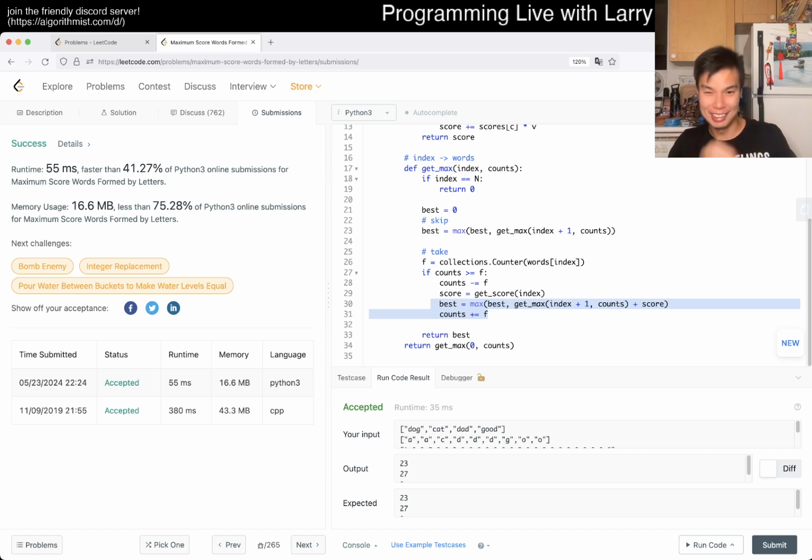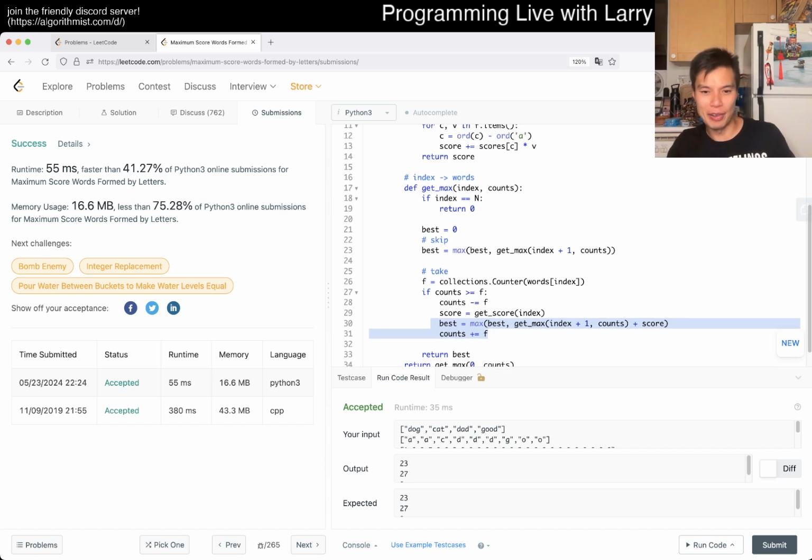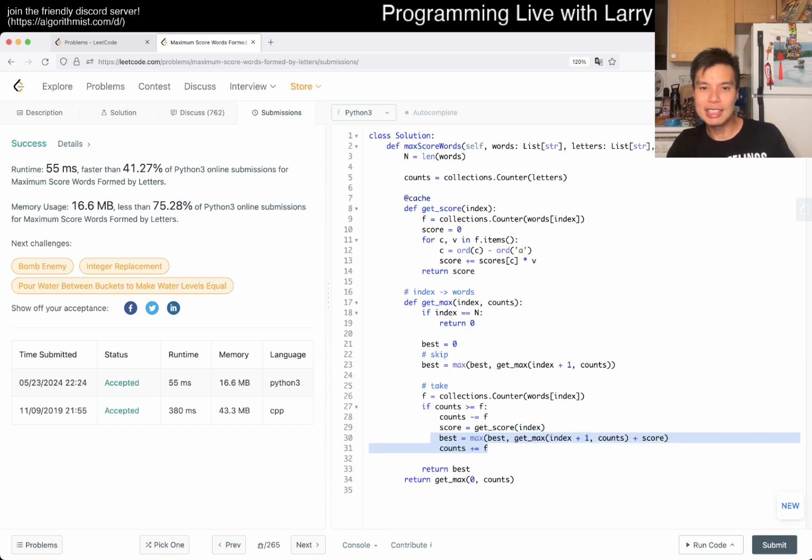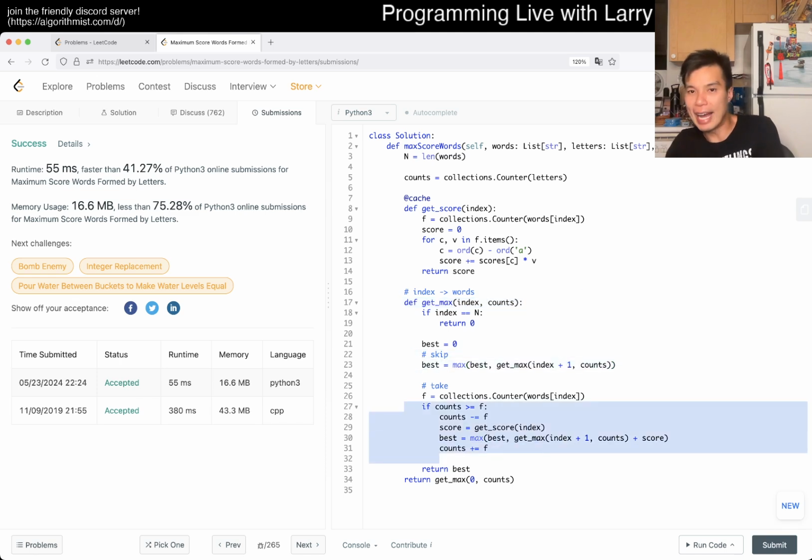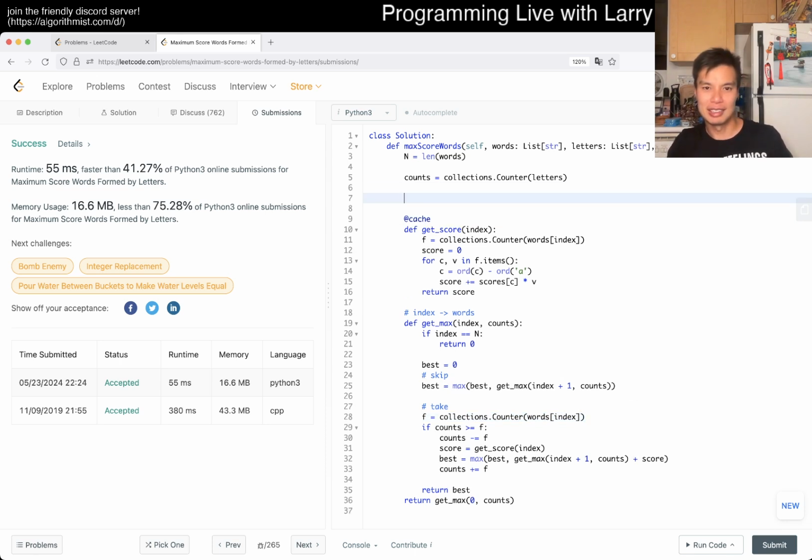But yeah, so what is the complexity here, right? Well, in each call of this function, we branch twice. So that's going to be 2 to the n as a result. But each of these will also do a counter lookup thing. Maybe we can actually cache this as well.